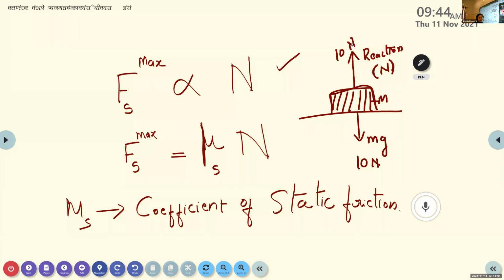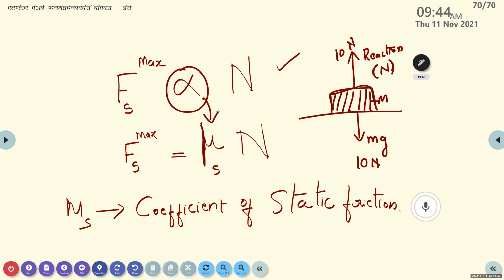So limiting static friction is directly proportional to the normal force, or the maximum value of static friction is directly proportional to the normal force. Fs maximum is directly proportional to N. By the term normal force N, just keep in mind it is our reaction force, the force acting vertically upward in order to balance the object. To replace the proportionality sign, we introduce a proportionality constant, mu s.